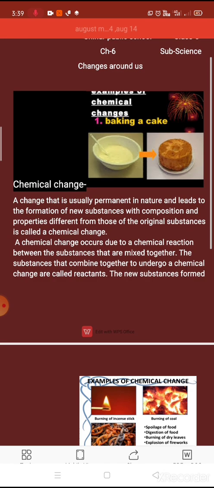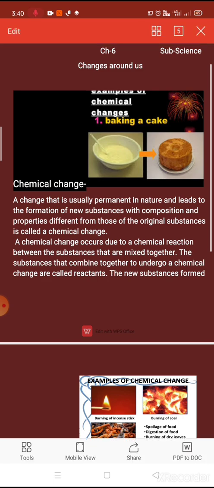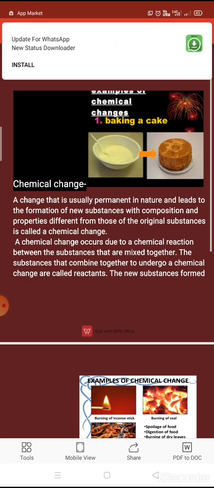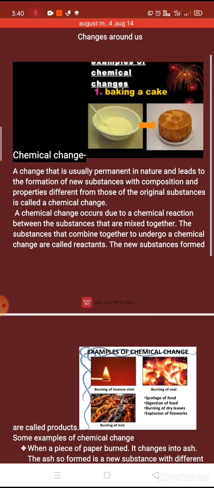The molecules of the original substance undergo changes to form molecule of new substance. Chemical reaction takes place between the molecules and the new substance is formed. A chemical change occurs due to a chemical reaction between the substances that are mixed together. The substances that combine together to undergo a chemical change are called reactants. The new substances formed are called products.